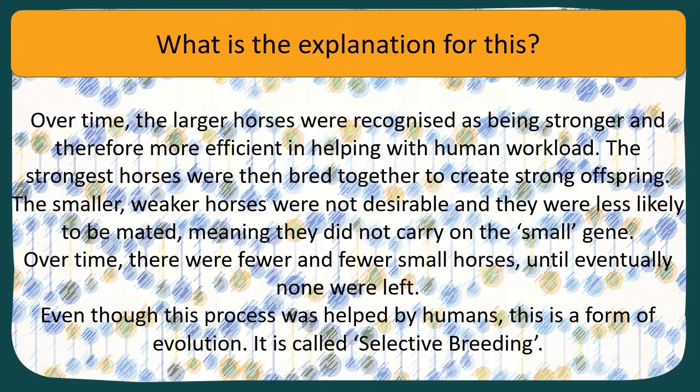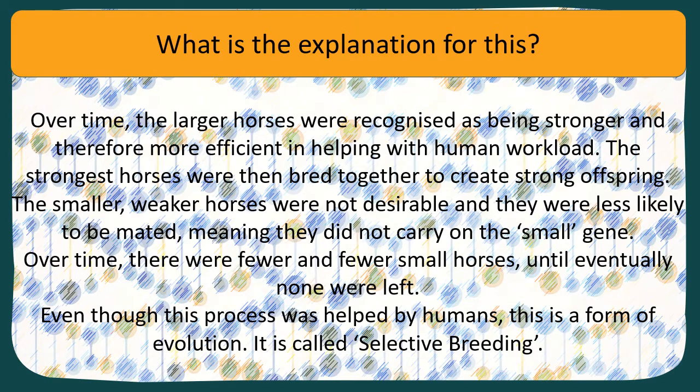So our explanation. Over time, the larger horses were recognised as being stronger, and therefore they were more efficient in helping with the human workload. The strongest horses were then bred together to create strong offspring. The weaker and smaller horses were not desirable. No one wanted them, so they were less likely to be mated. They were less likely to be bred.